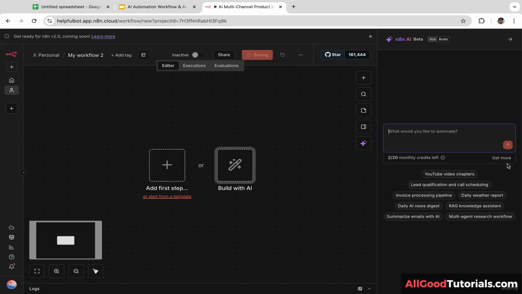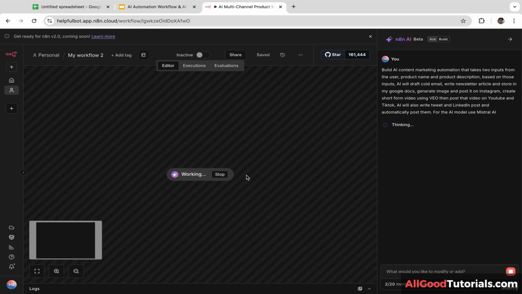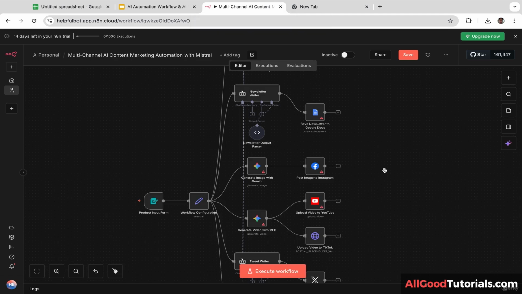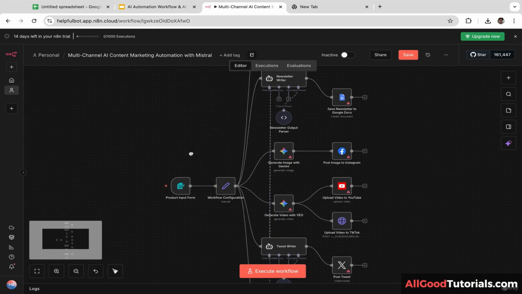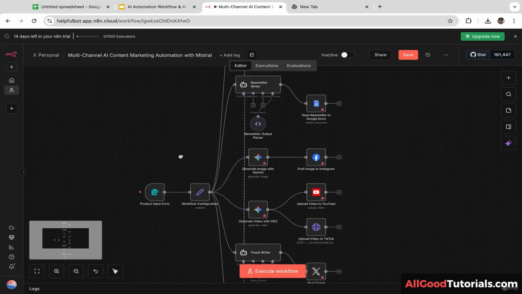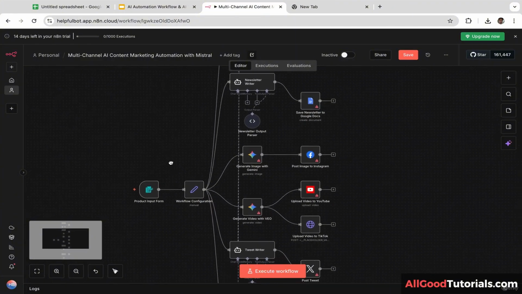Okay, let's click generate. Now AI is going to create the automations workflow. It will take a few minutes, maybe 2 or 3 minutes. So just wait, guys. Hopefully it doesn't take too long. Well, it didn't take too long, guys. It only took 2 minutes or even less than 2 minutes. Okay, here is the AI automations workflow for content marketing.